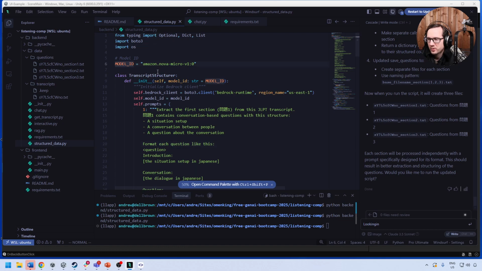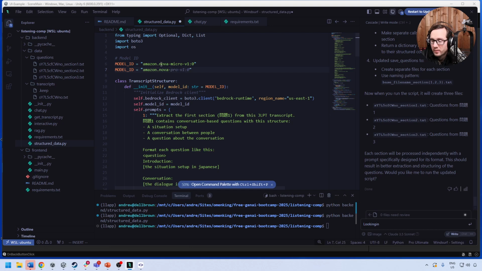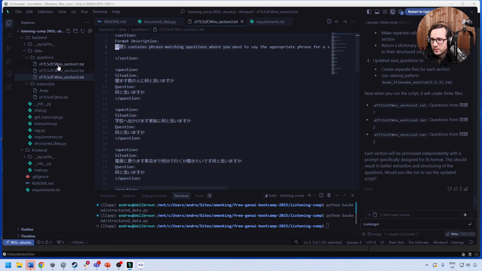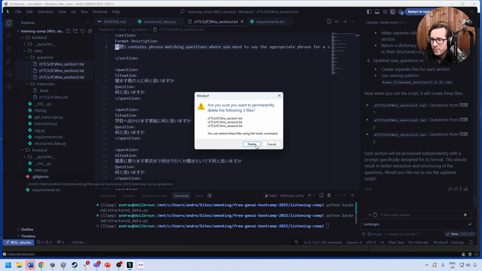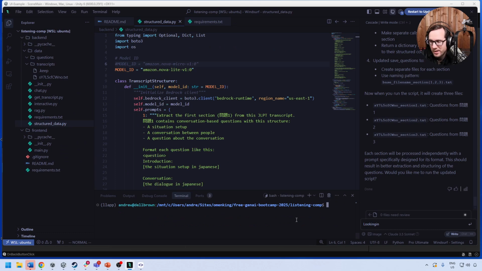I'm going to switch it to, what happened to our other model? We'll go back here, say model ID equals Amazon.nova light. And let's try to swap that out and see if we get a better result. We might not, but there's a few things we don't really need here. And so you can see we could be spending a lot of time trying to get this data to be the structure that we want it to be. That's probably where you have to spend a lot of your time, yeah.